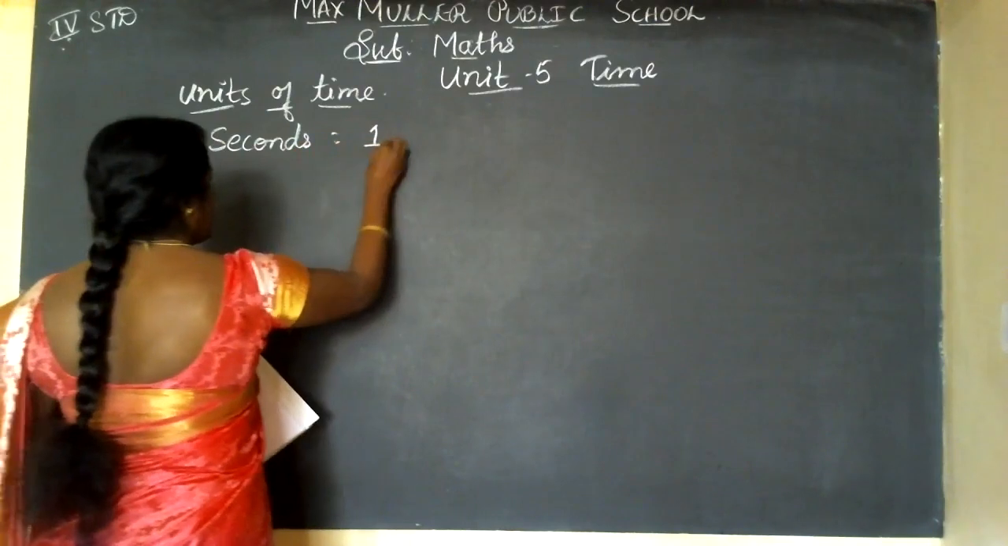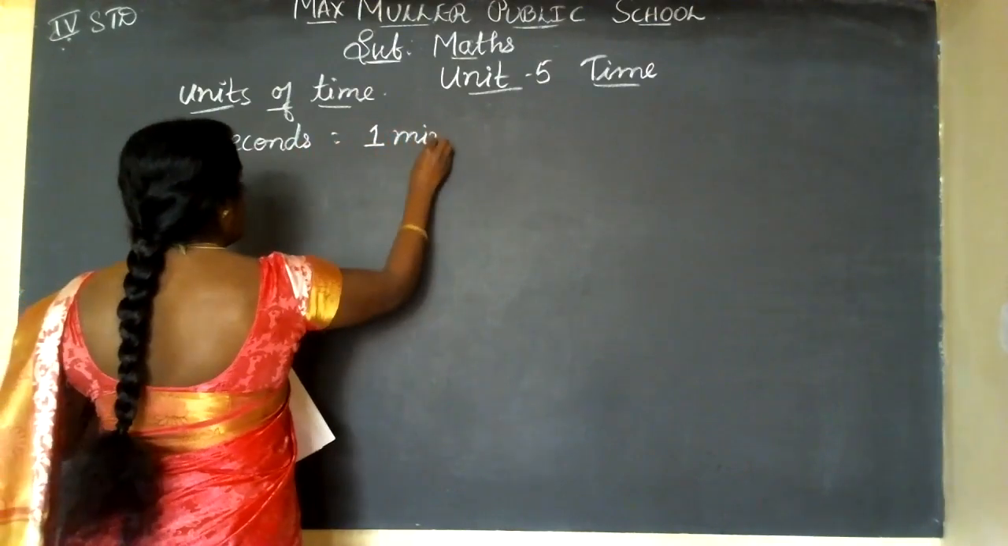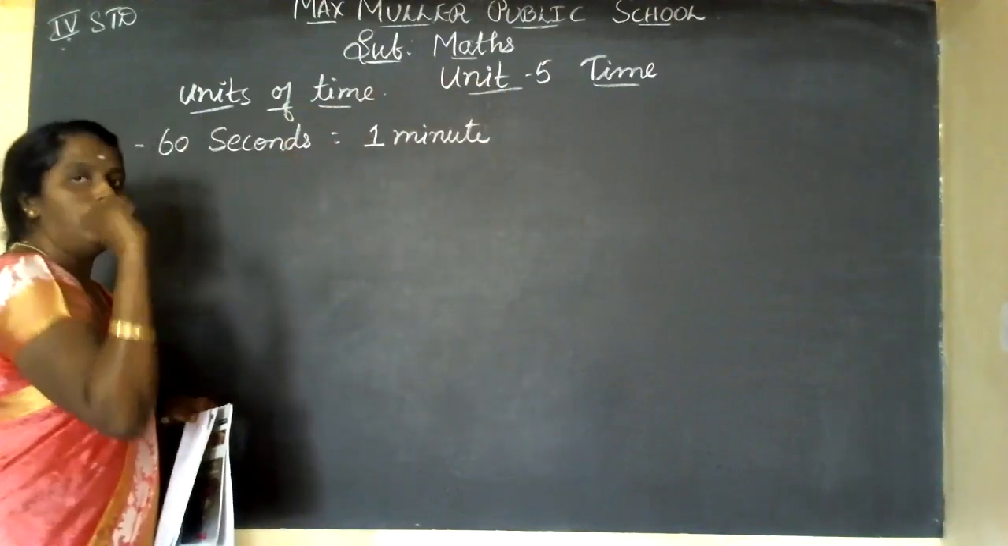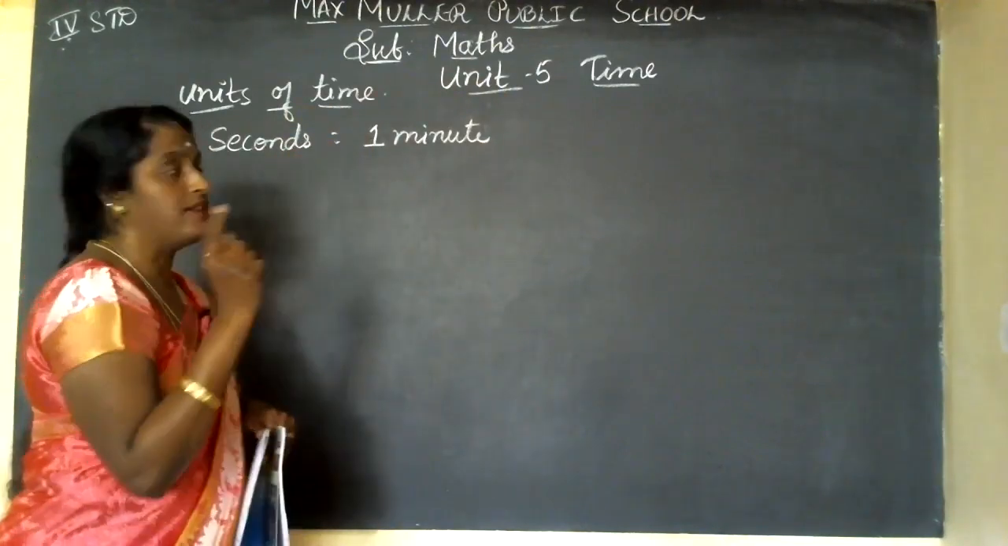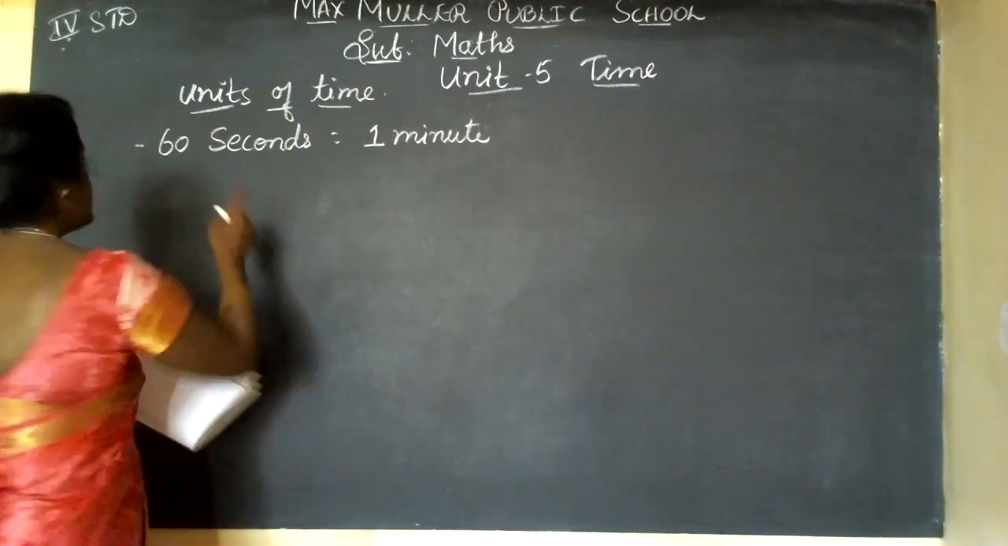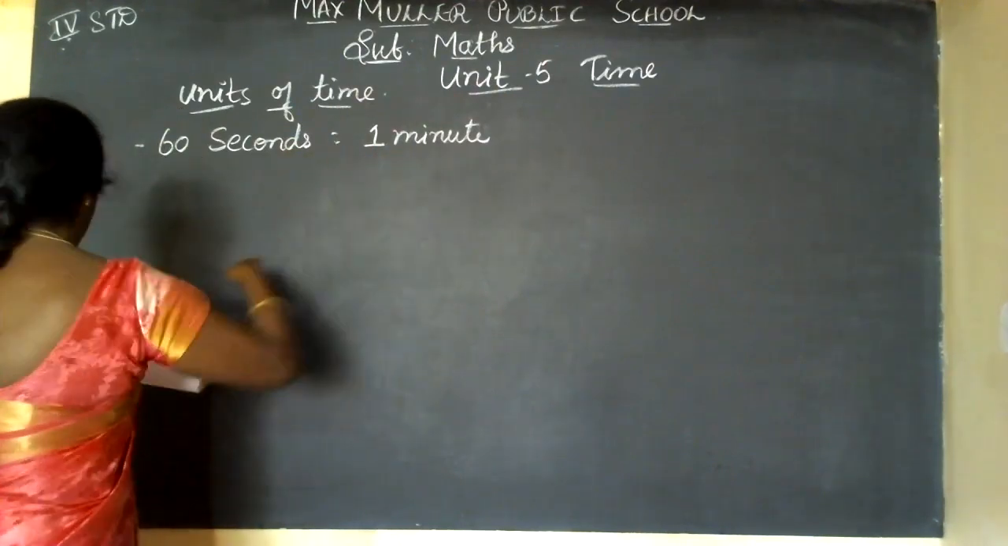1 minute is 60 seconds. After that, there will be 3 needles. The small one is the hour hand and the big needle is the minute hand. The one which moves fast, we call that the seconds hand. 60 seconds make 1 minute.